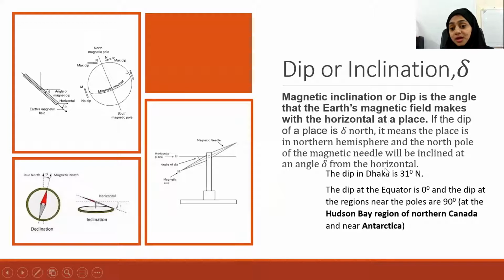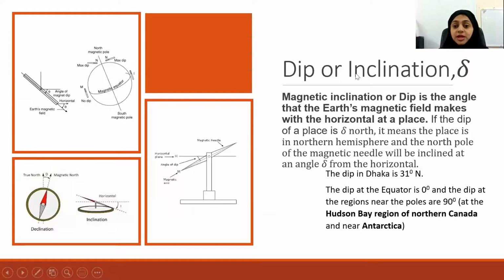This can be a 2 marks question. So you have to tell not only that Dhaka is in northern hemisphere, you also have to tell that the north pole of the magnetic needle will be inclined at an angle 31 degree from the horizontal. Is that clear?